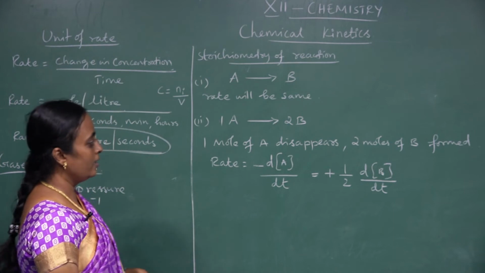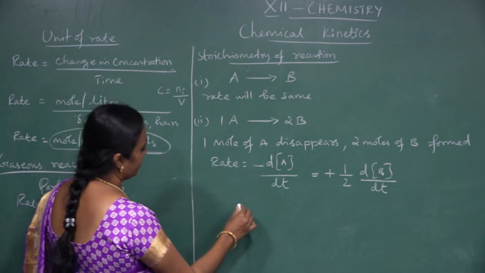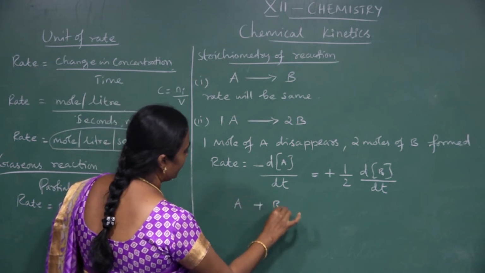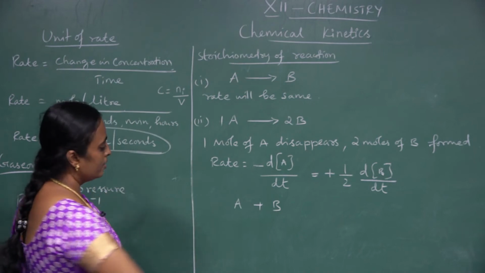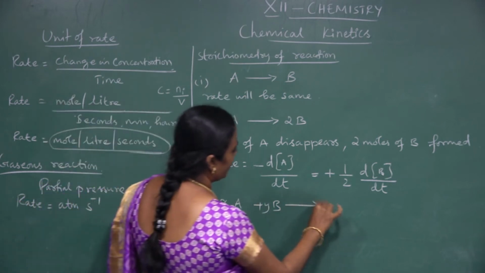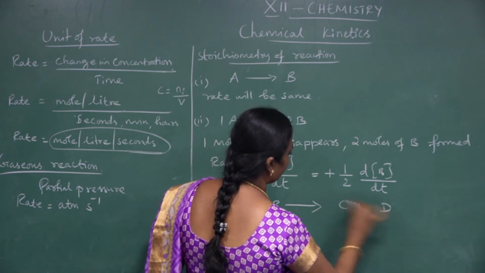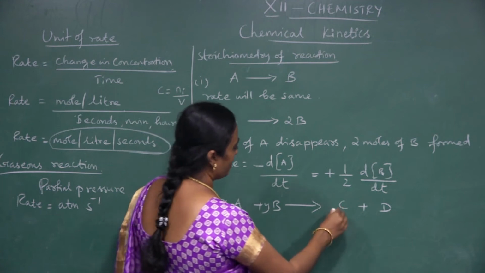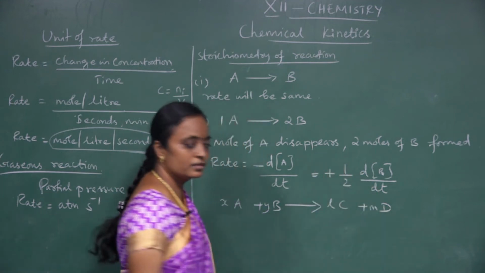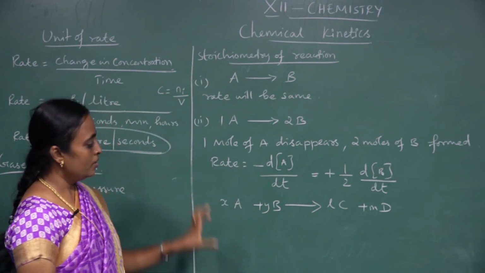So in general, let us take an example with 2 reactants and 2 products. Let the reactants be A and B, with x moles and y moles. In the same way, the products will be C and D, with the number of moles l and m. How can you write the rate?